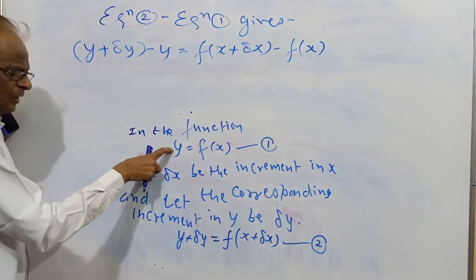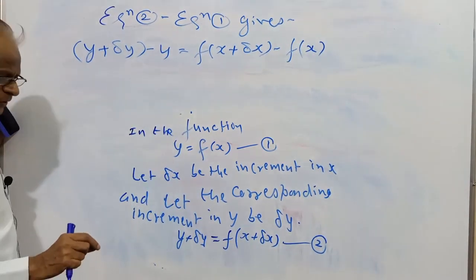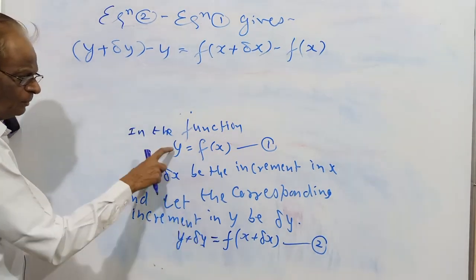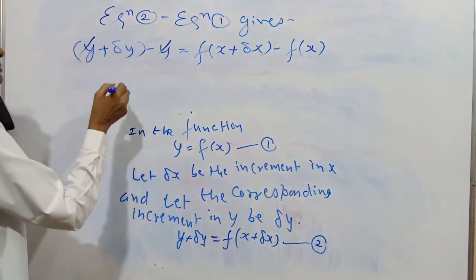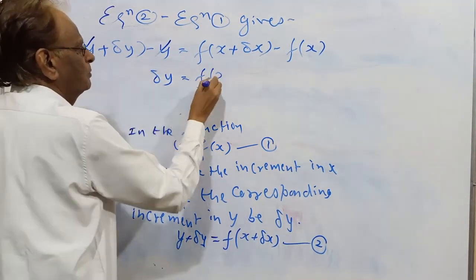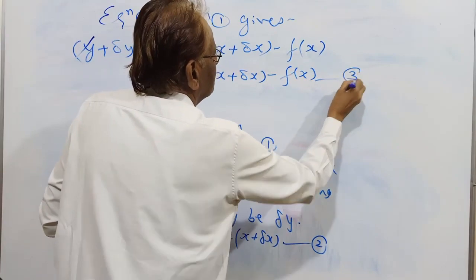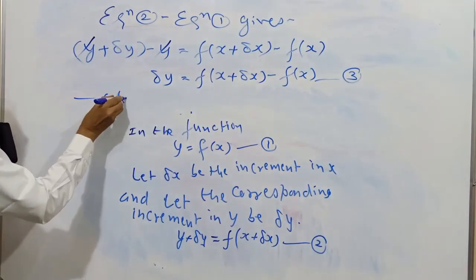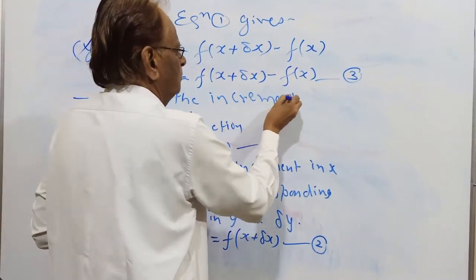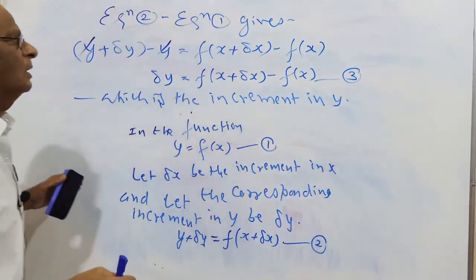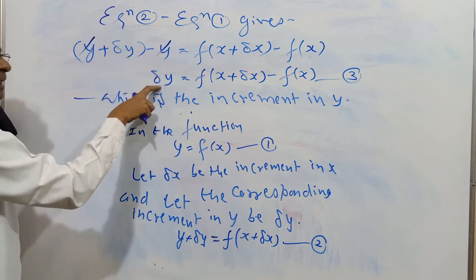This is the original function, this is the increment function. From the increment function, we are subtracting the original function. Left side: y plus delta y minus y. Right side: f of x plus delta x minus f of x, which is the increment in y. So from the increment function, if you subtract the original function, you get the increment in y.